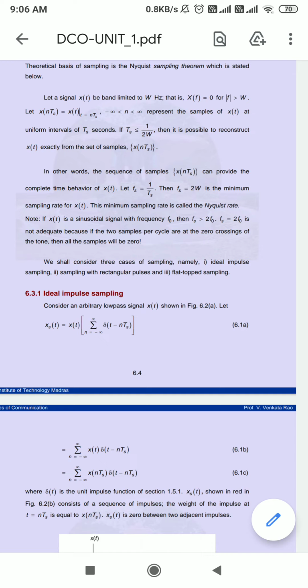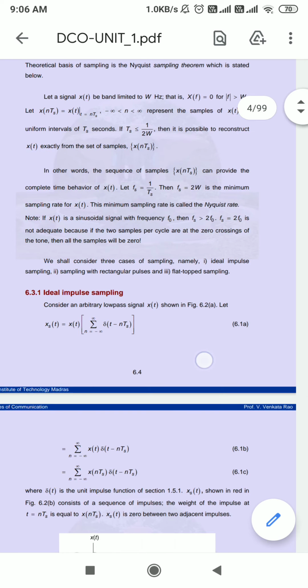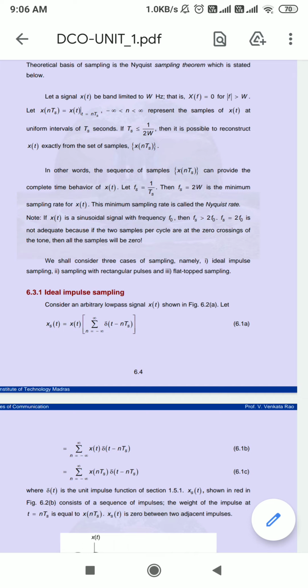So if we are considering one signal x of nTs, where we take the value of t as small n times capital Ts, for n from minus infinity to infinity, it is the sample of x of t at a uniform interval of Ts seconds.